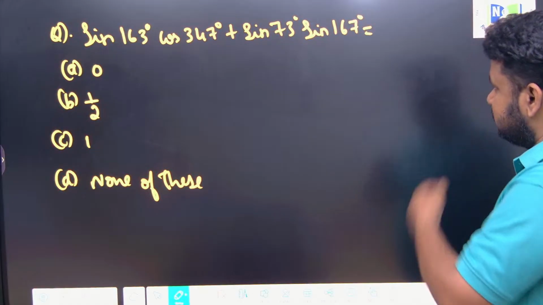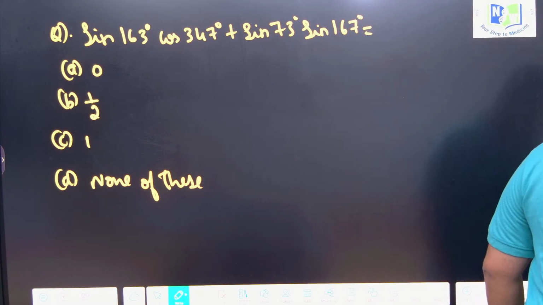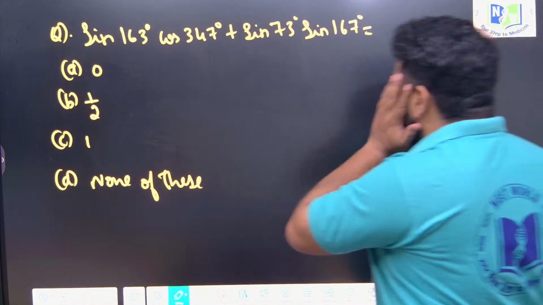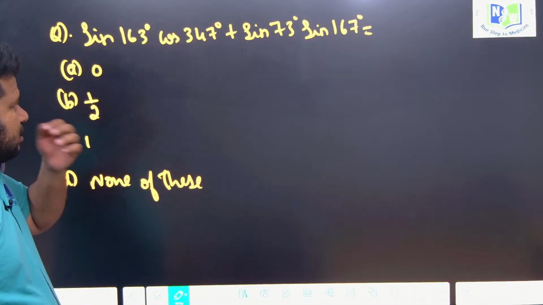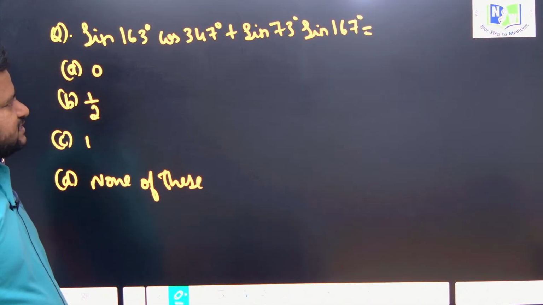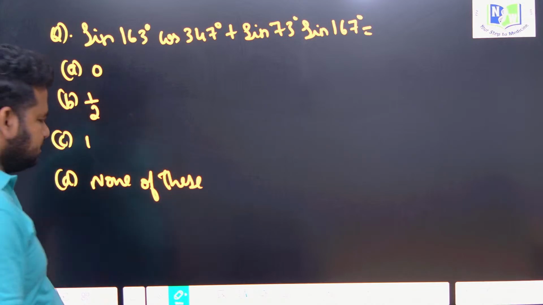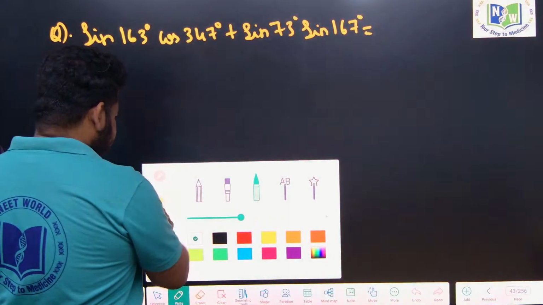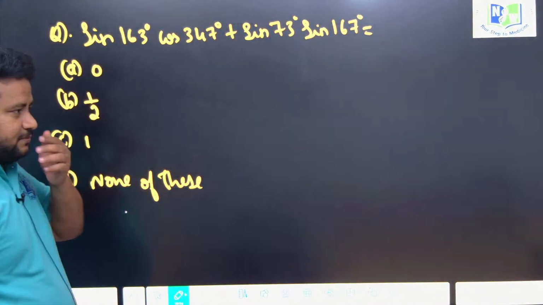Before going to this question, let us solve this question first so that you have more clarity. They were given sin 163 degree, cos 347 degree, sin 73 degree, sin 167 degree. These are the values that are given. Let me take some other color so that everything is not in yellow only.